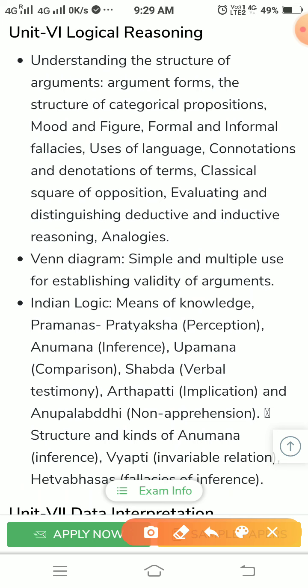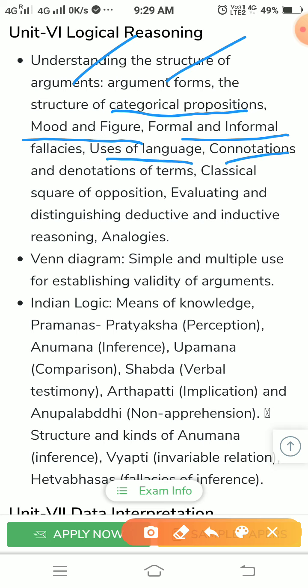Okay, understanding the structure of argument forms, the structure of categorical propositions, mood and figures, formal and informal fallacies, uses of language, connotations and denotations, terms, classical square of opposition, evaluating and distinguishing deductive and inductive reasoning, analogies, etc.